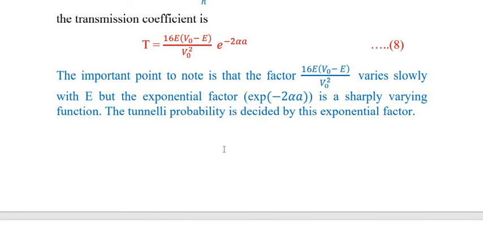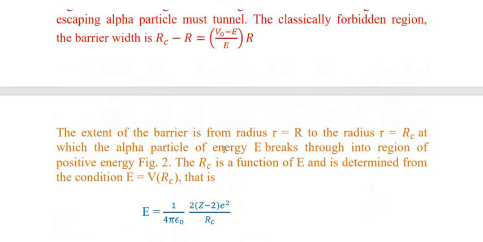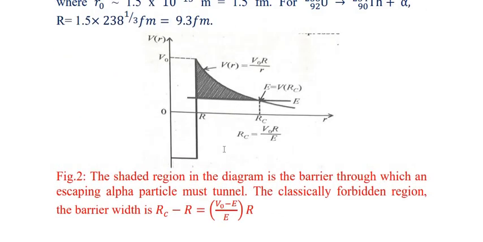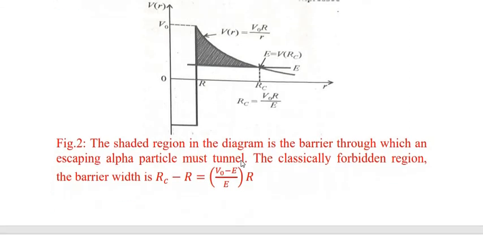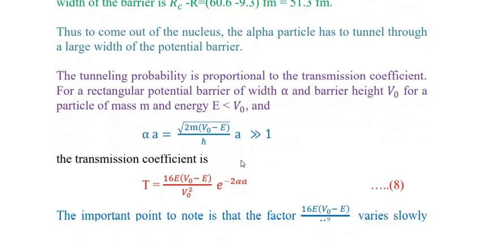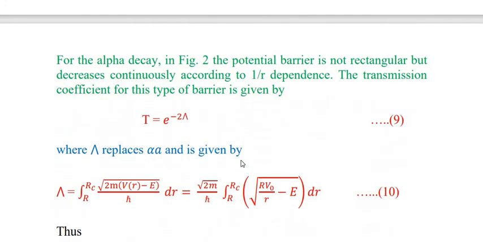For alpha decay, in this figure, the potential barrier is not rectangular but decreases continuously according to 1 upon r dependence. The transmission coefficient for this type of barrier is T is equal to e raised to the power minus 2 kappa, where this kappa is replaced by alpha A and is given by kappa is equal to integral from R to